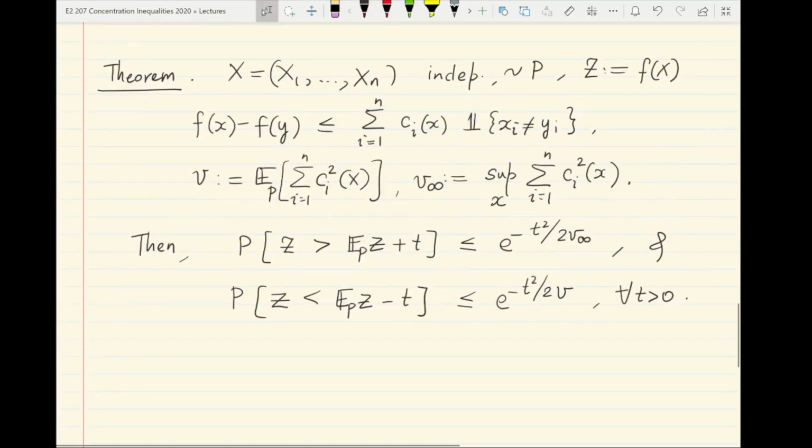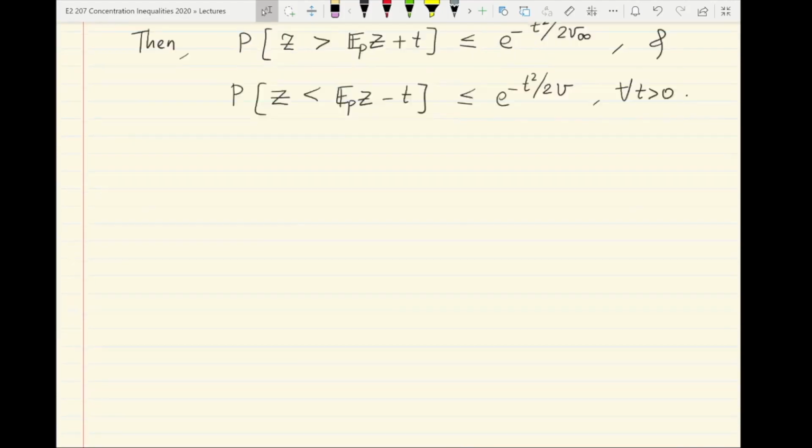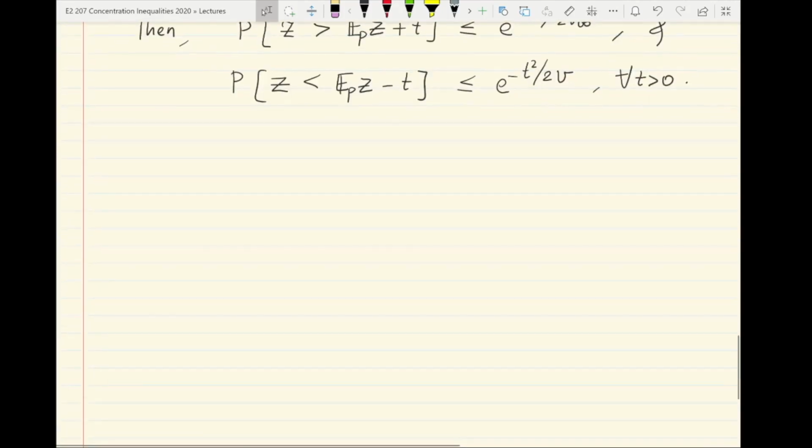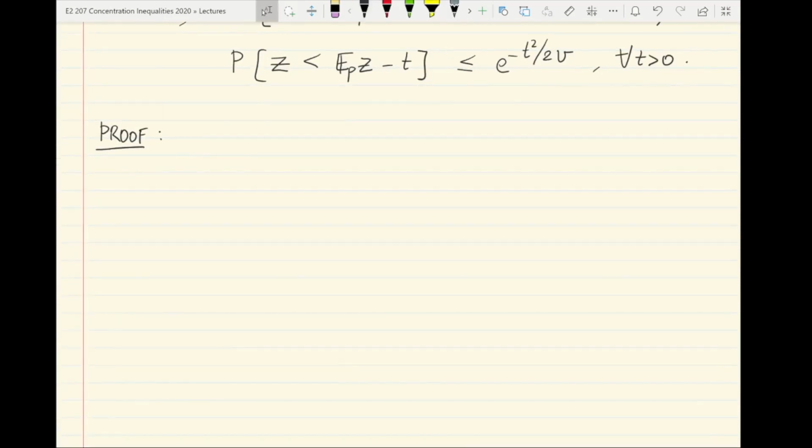So this is the content of this beyond bounded differences kind of result, for which the transportation method comes in very handy, as we will see. So let's move on to the proof of this result, which will take us some time to execute. But at a high level, I'll outline in this lecture the high level idea of the proof.